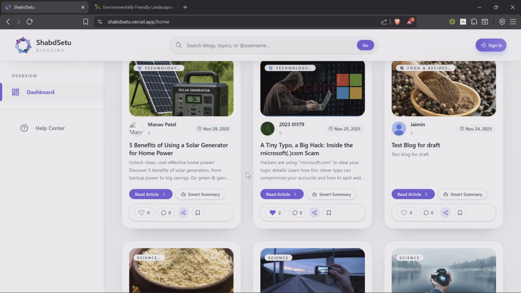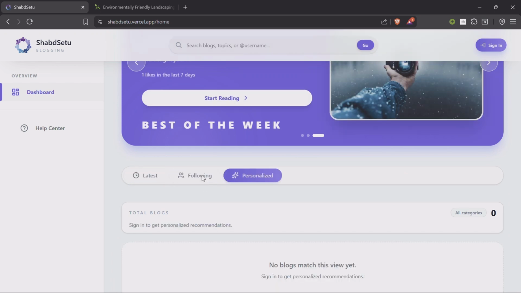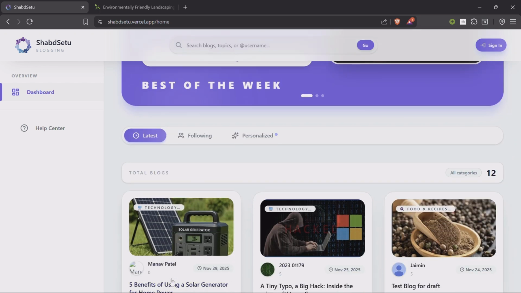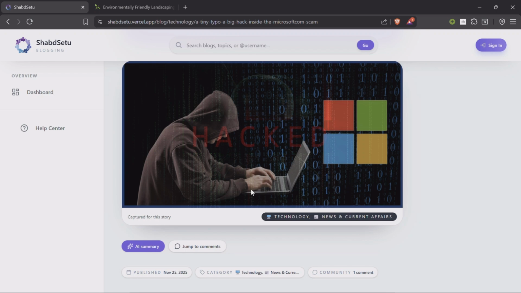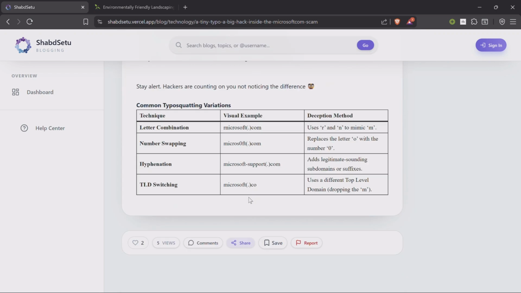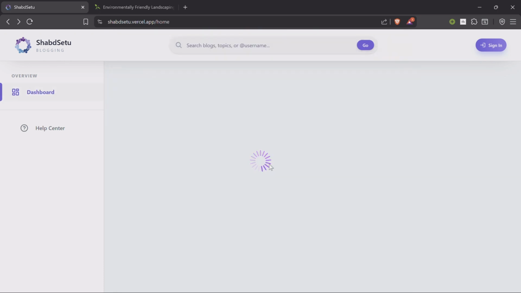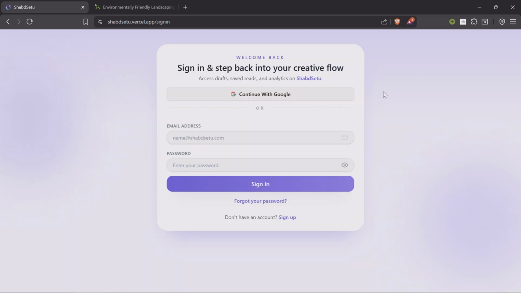From a logged out perspective, a user cannot have the following, personalized, or any of these authorized access features. He can still view a blog. So there is the blog title, blog thumbnail and the blog content, but these features are not usable for an unauthorized person, right? So let's go back and now let's sign in again. Here we have the option to sign in with Google or sign in with our email address.